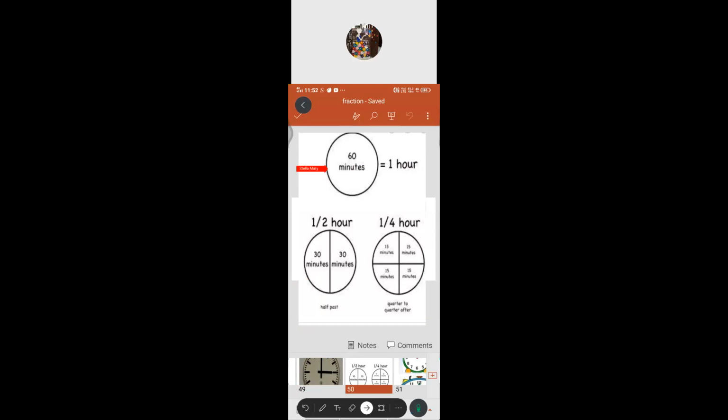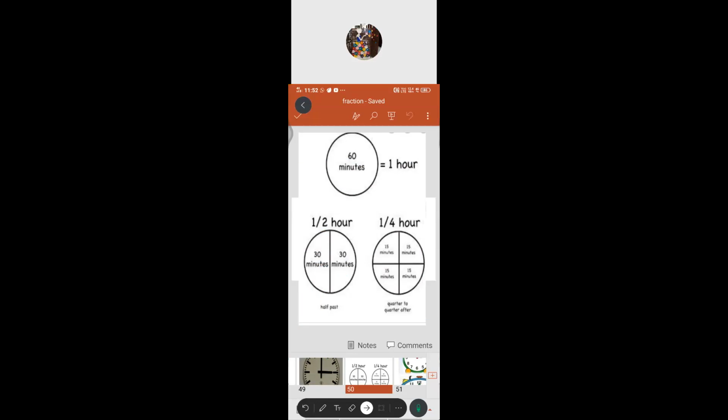Half of the circle refers to half of the 60 minutes, that is 30 minutes. If you divide into equal parts, each part has equal minutes, 30 minutes here and 30 minutes here. How can we refer to this? Half an hour.